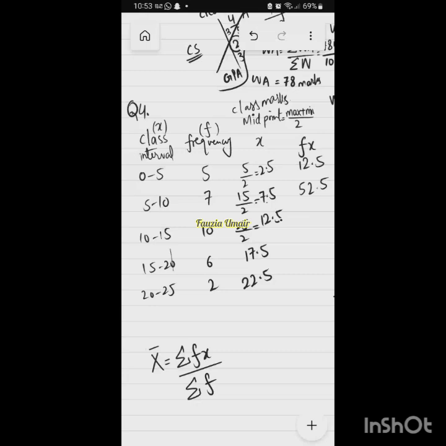Then next is 12.5 into 10, which will be 125. Then 17.5 into 6 is 105. And lastly 22.5 into 2 is 45. Alright, so you see, this is the formula we have to use for arithmetic mean.